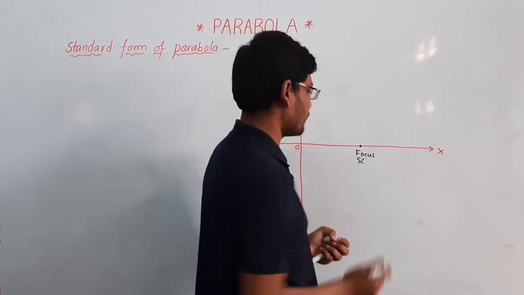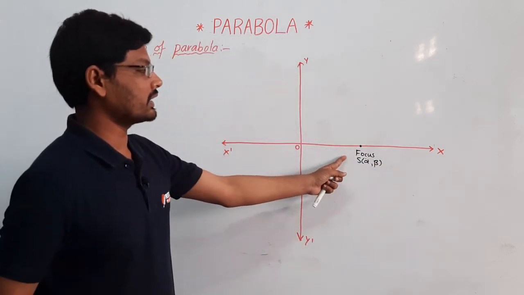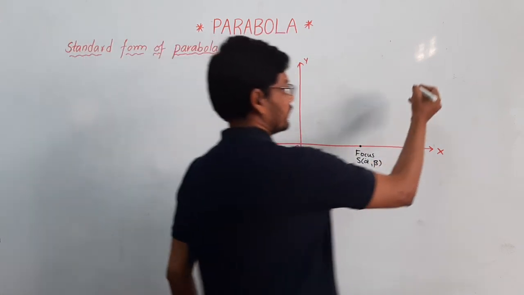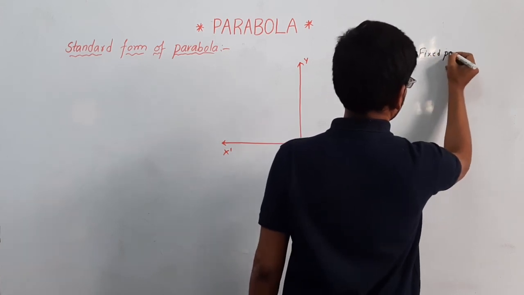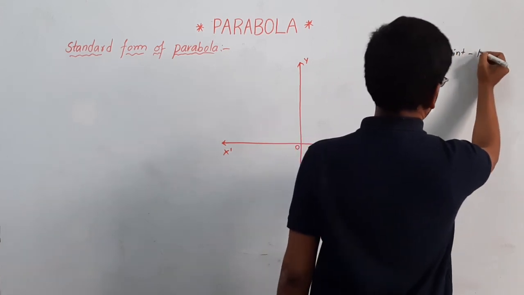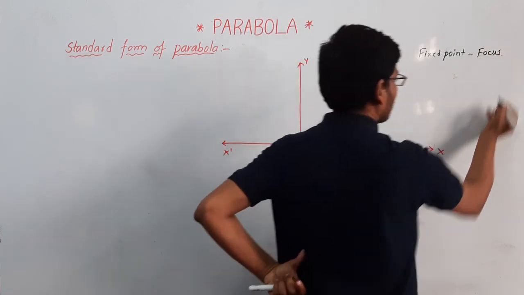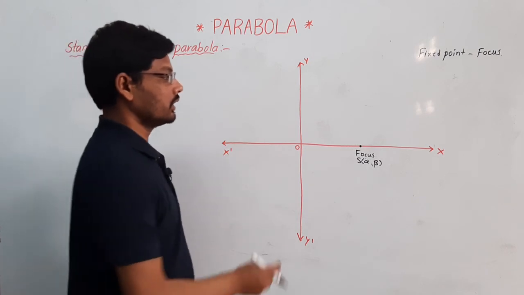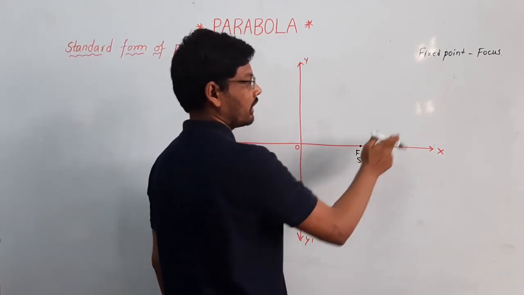So this fixed point is called the focus. I am writing this each and every time.